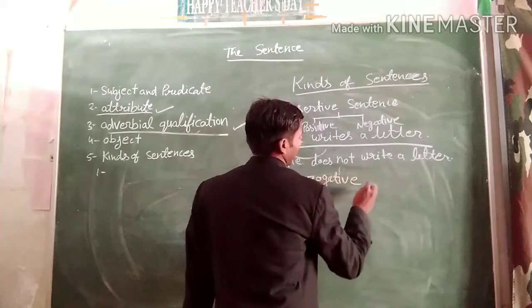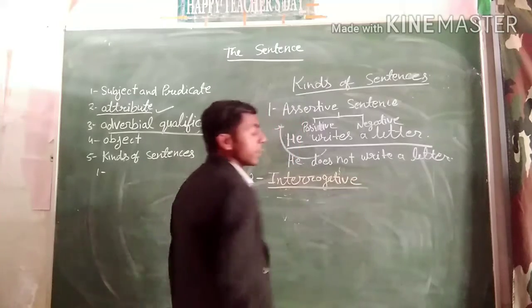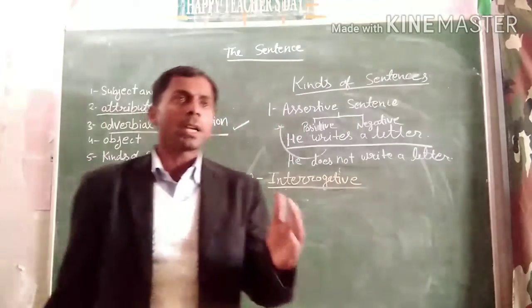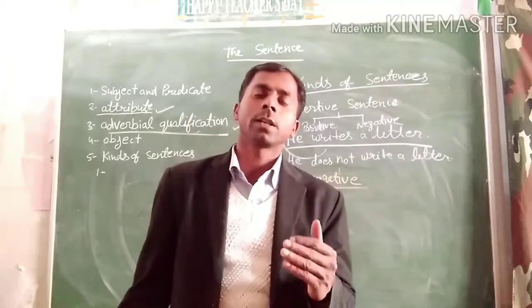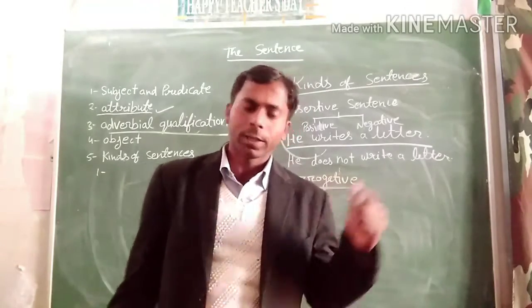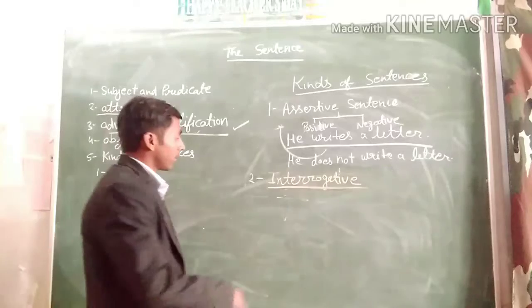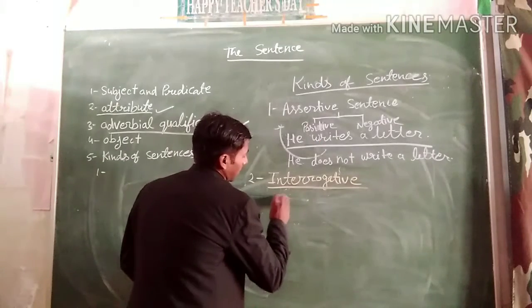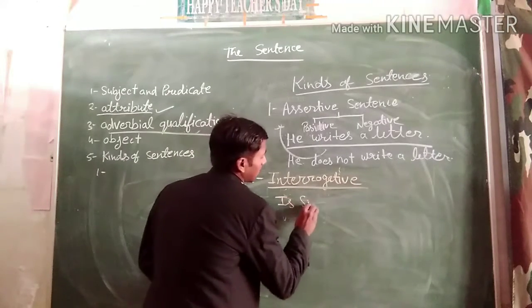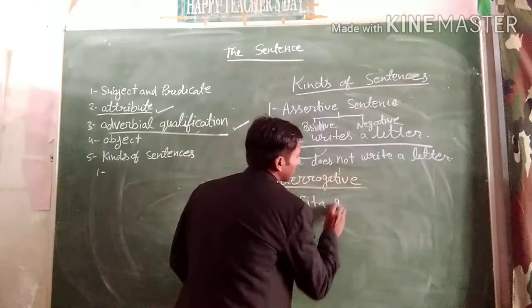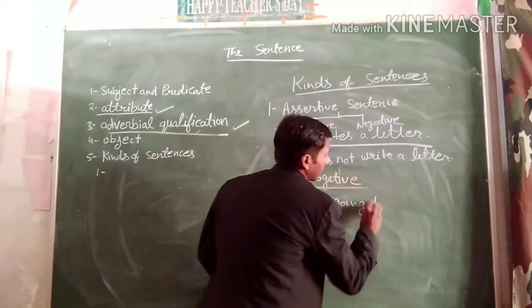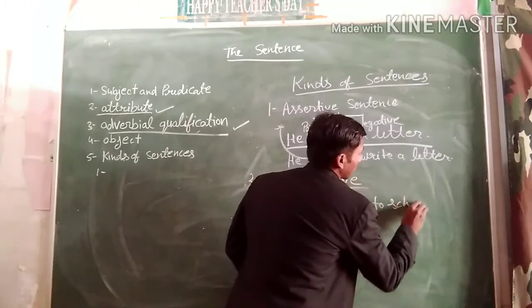Second part of the sentences: interrogative. Okay, an interrogative sentence is a sentence that asks a question. Like, is Sita going to school?